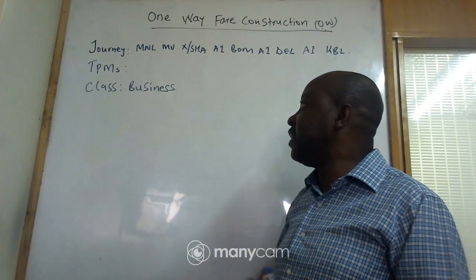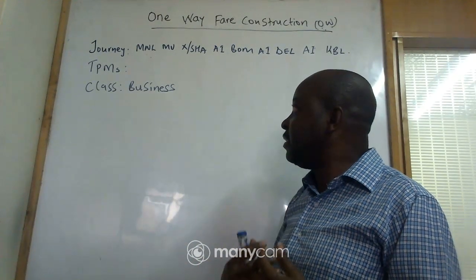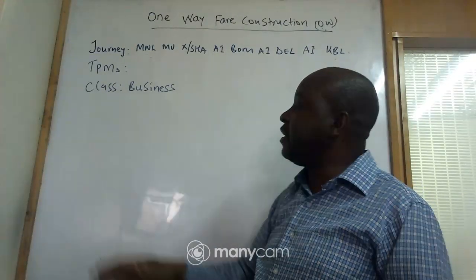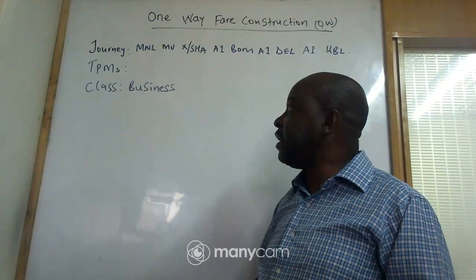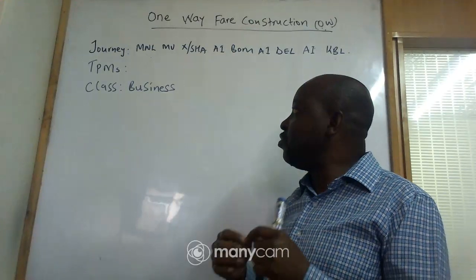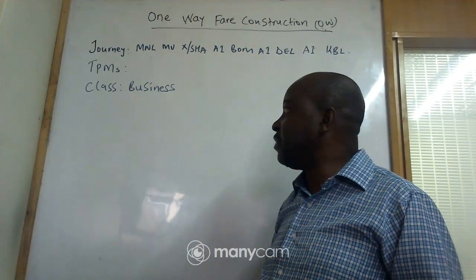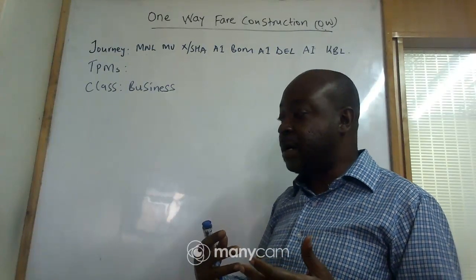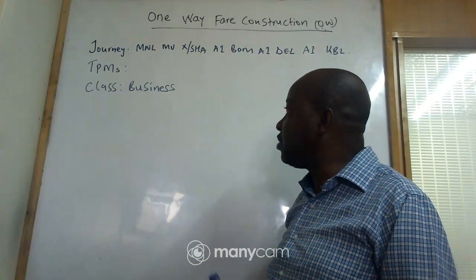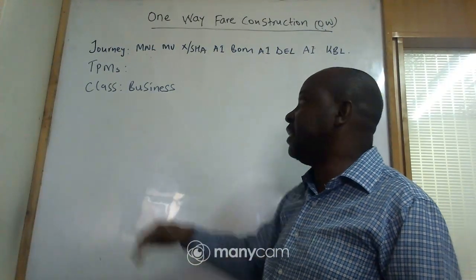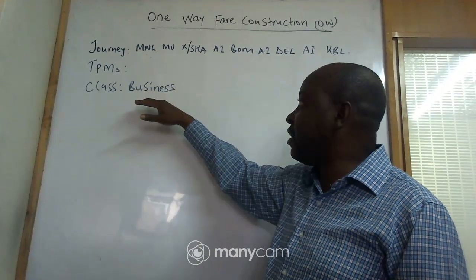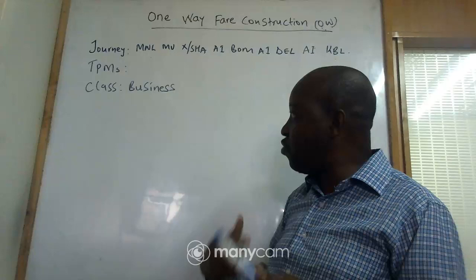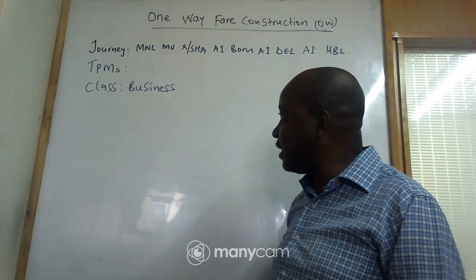And then the class of service: here we have been given business, because you must indicate the class of service, whether it's economy class or business. The client has to tell you which class he wishes to travel in. In this case, the client has chosen business class. So when we are quoting the fare, we shall quote the fare for business class.